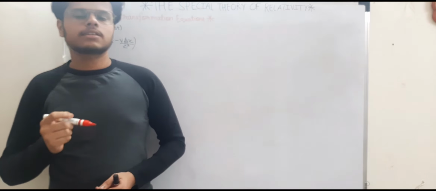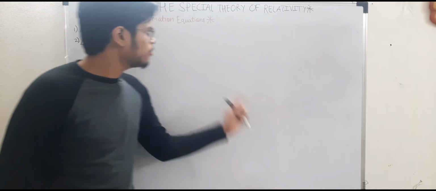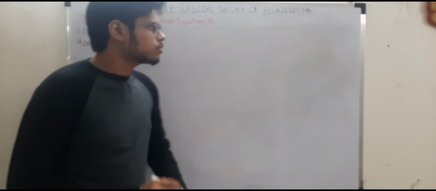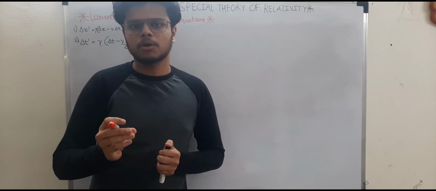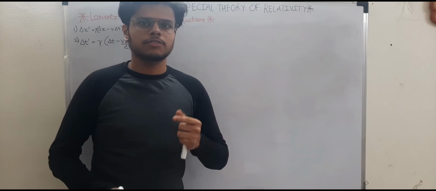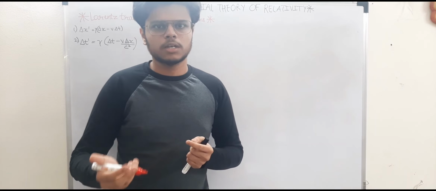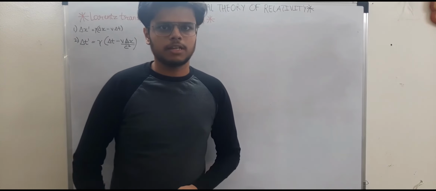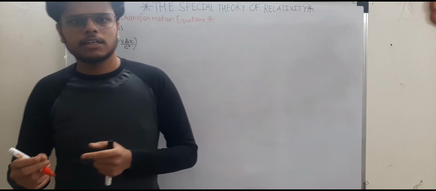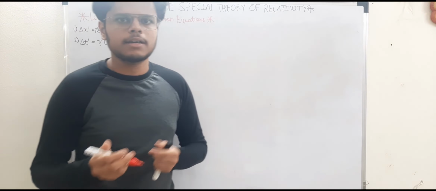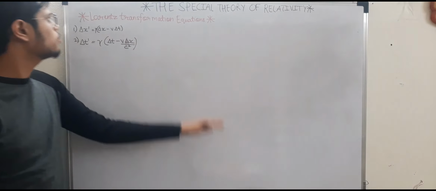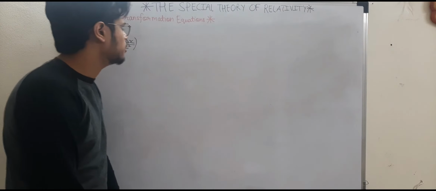Now let's check whether the time dilation equation holds true with the help of Lorentz transformation equations. What the time dilation equation says is that if two events occur at the same place in one frame, then we call it a proper time interval. And if they are not at the same place in another frame, that is we are making use of more than one clock, then it is an improper time interval, and the improper time interval is greater than the proper time interval by a factor of gamma, and time is said to be dilated. Let's try to prove it with the help of Lorentz transformation equations.